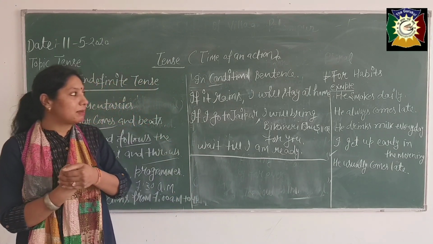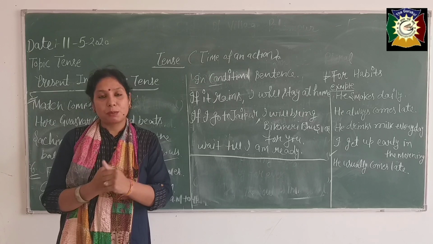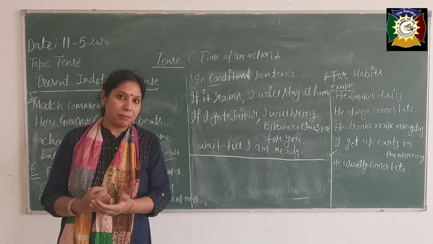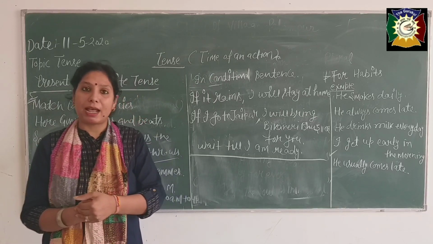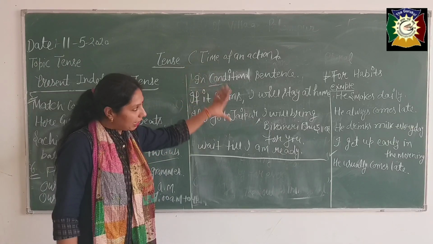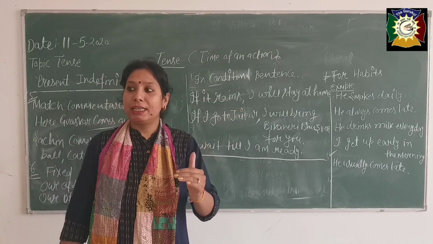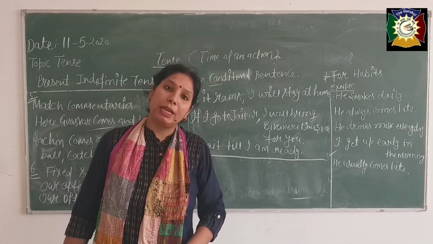Okay, you will write some sentences on your daily routine. Then you can ask me any doubt. You have my WhatsApp number, beta. If you are facing any doubt, you can ask me anytime. Okay, see, first of all, you will write your habits. Whatever you are doing regularly, you will write these things in your notebook. Okay, have a nice day.